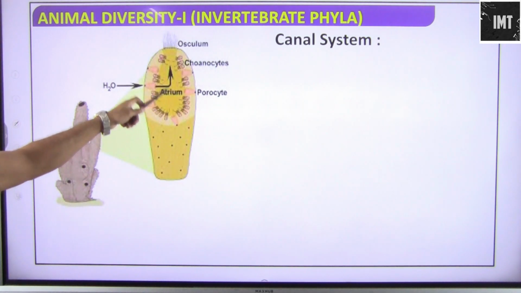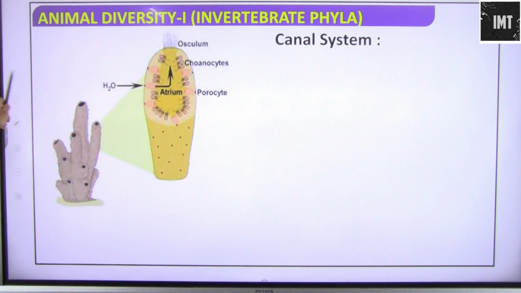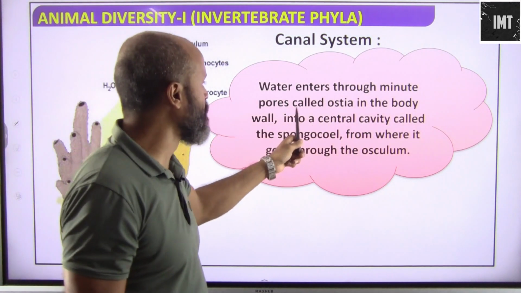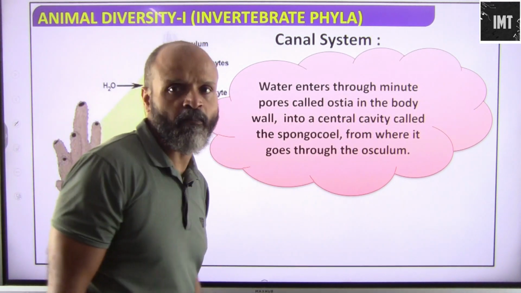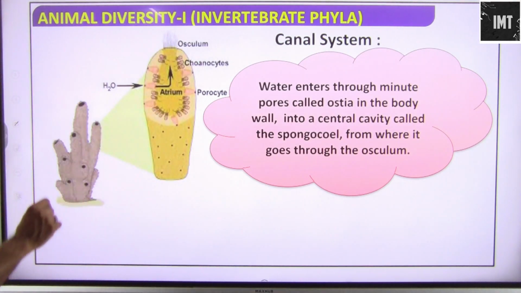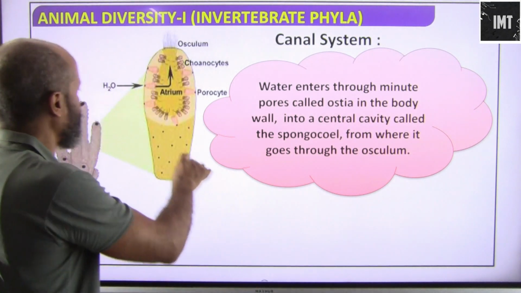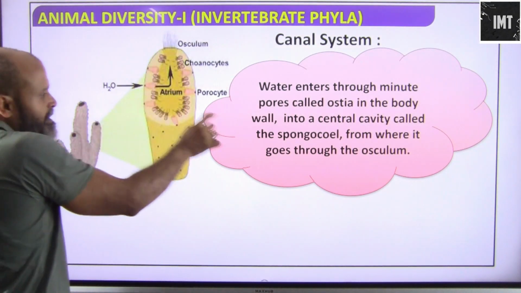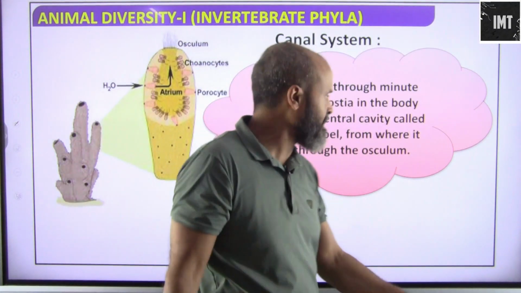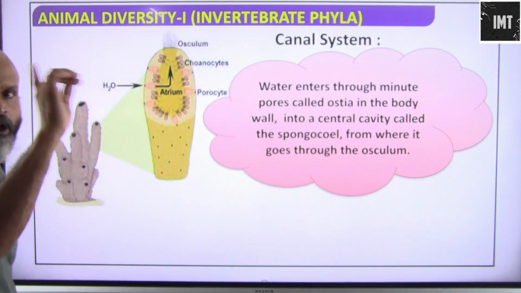Okay, so we have the atrium here, osculum, choanocytes and porocytes. Water enters through minute pores called ostia in the body wall into a central cavity. This is basically the spongocoel, the central cavity from where the water goes out through the osculum.